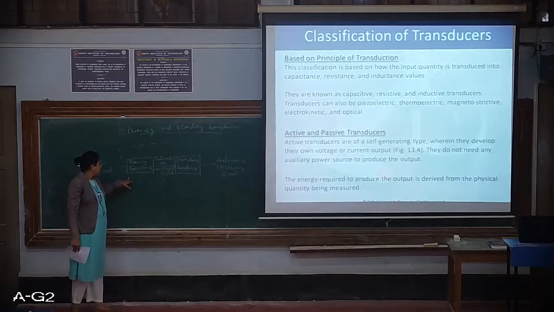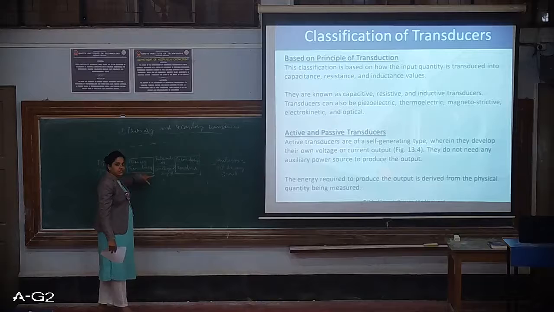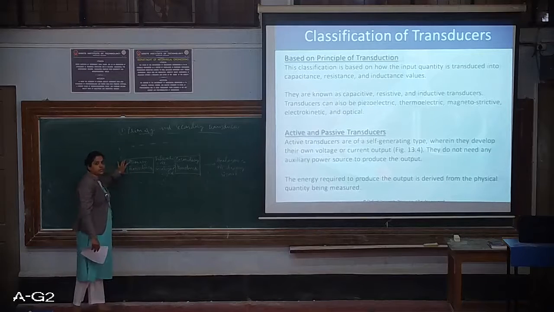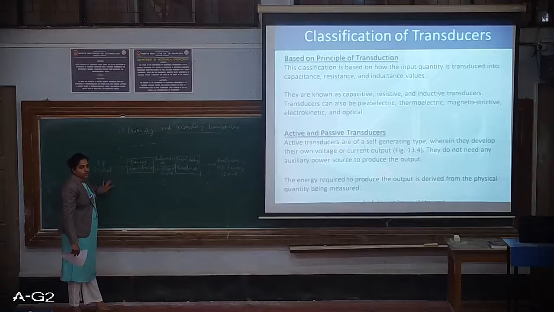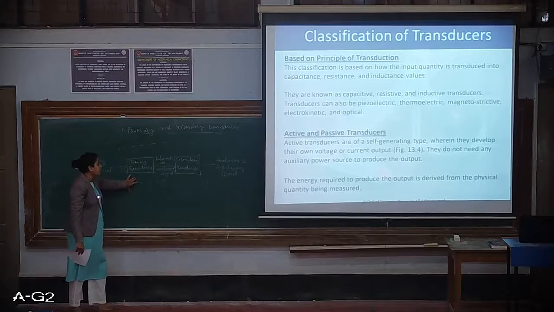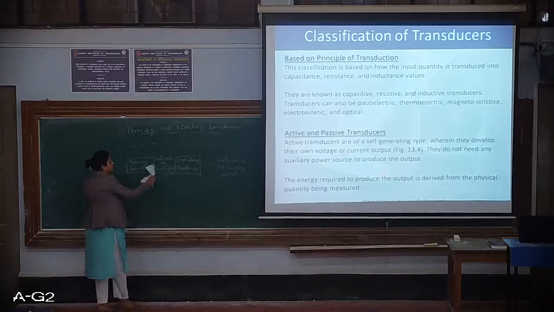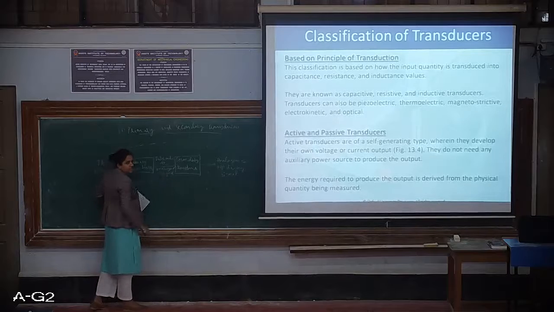Again you can call it a classification. Primary transducers' work is only to sense the physical variable or physical quantity of the surface. They don't do the conversion work, they don't convert the signal, but at the next stage whatever it is sensing, it sends to the secondary transducer.